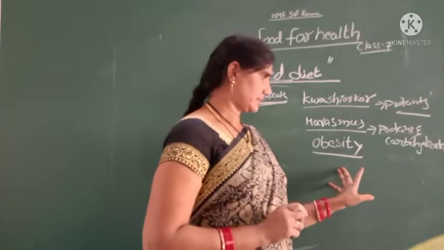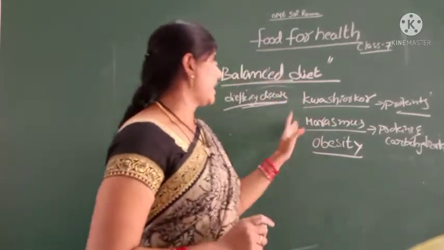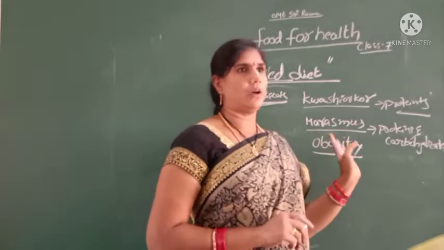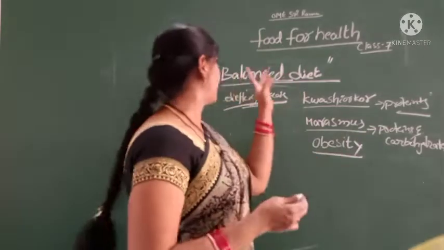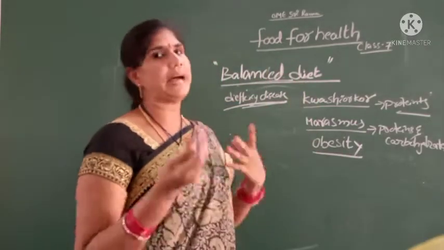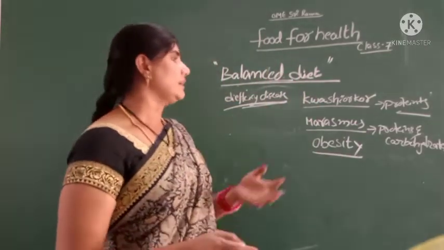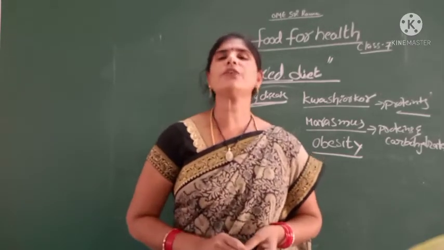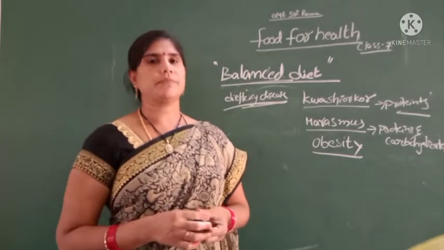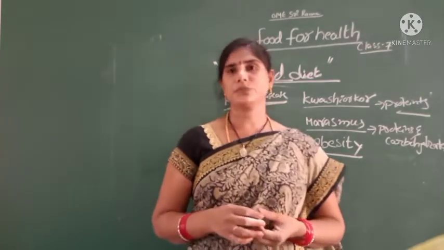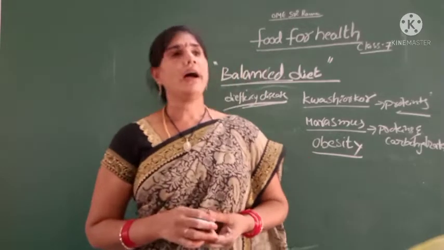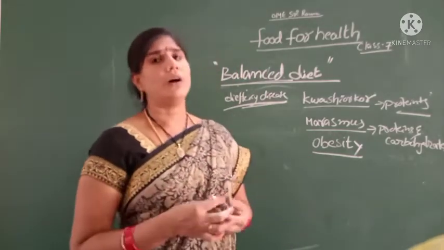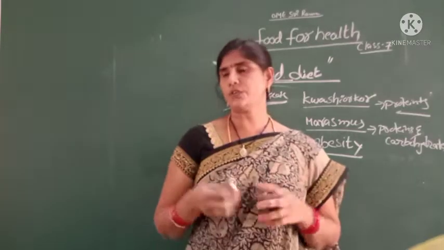Okay, children, these are all diseases of imbalanced diet. And then observe junk food also: noodles, buns, cakes, cool drinks and samosa. These are all examples of junk foods.